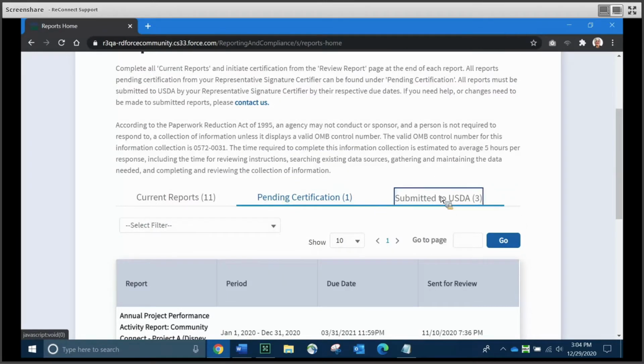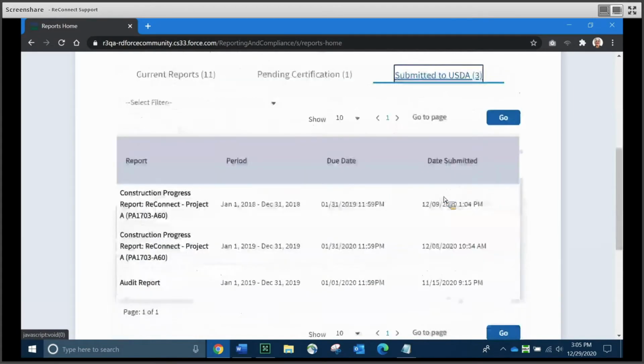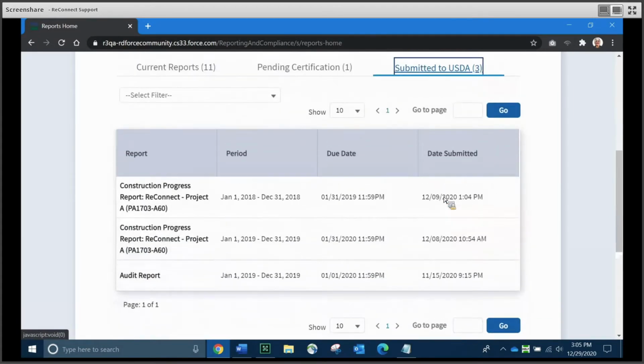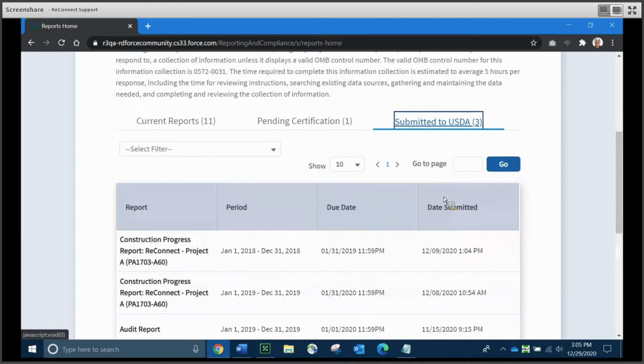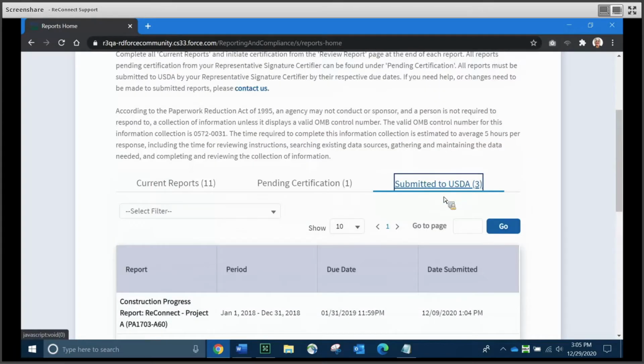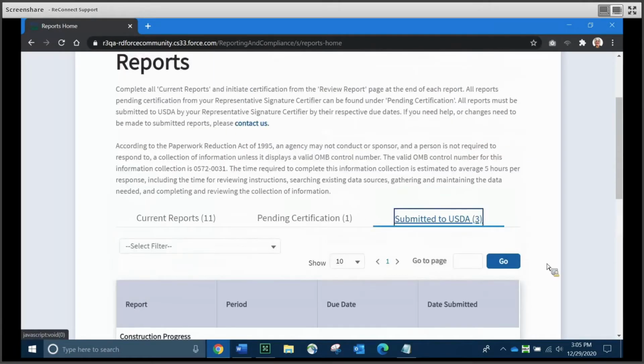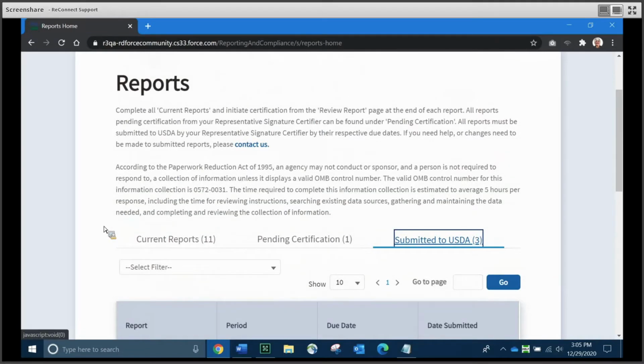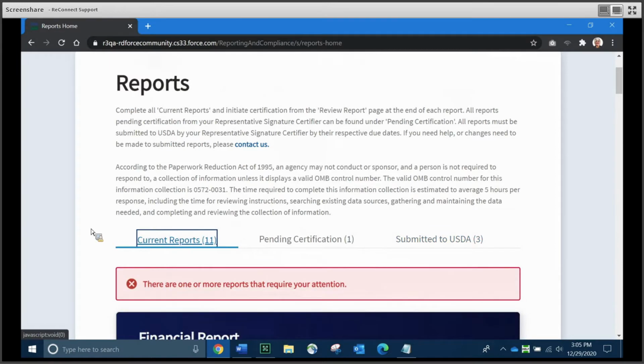So after the RepSign-Cert has done everything they need to do to the report, when they submit it, the report will move to the Submitted to USDA tab here on the right-hand side. And that tab will show you a list of all of the reports that have been submitted to USDA. And when a report is submitted to USDA, its status becomes read-only for all members of your team. No one will be able to edit it.